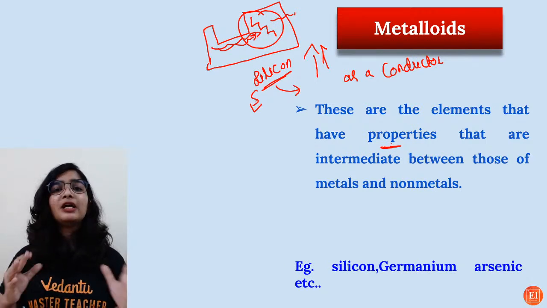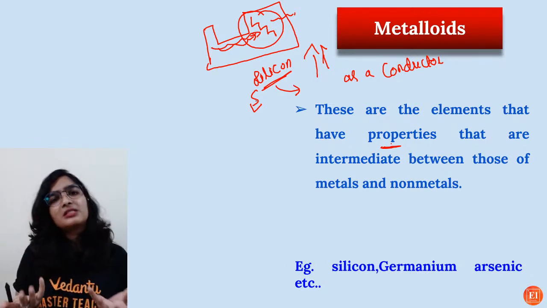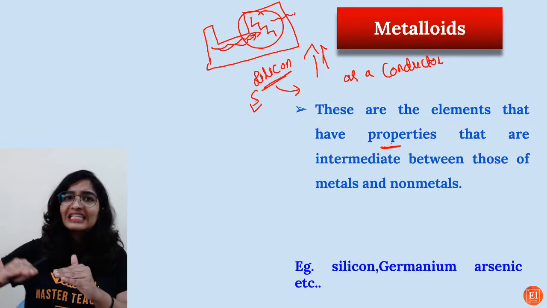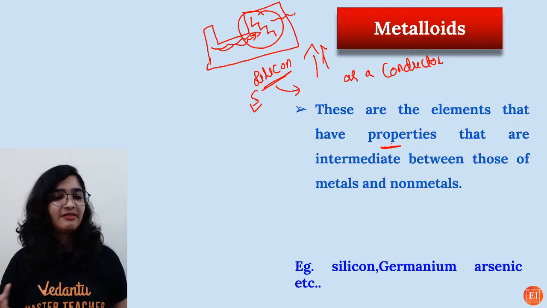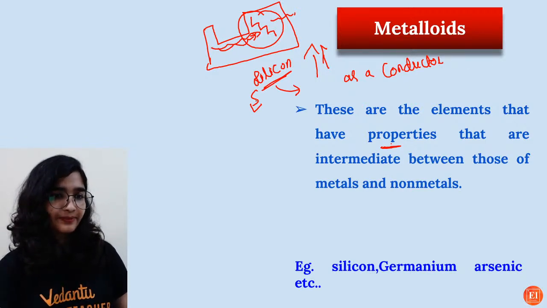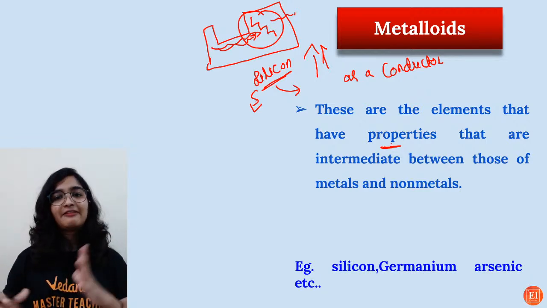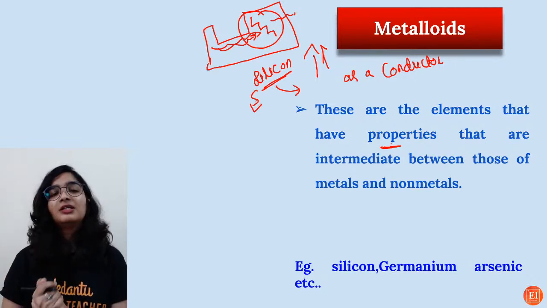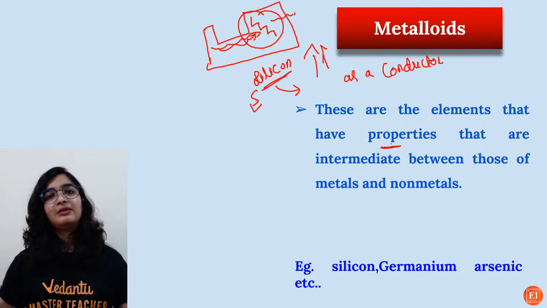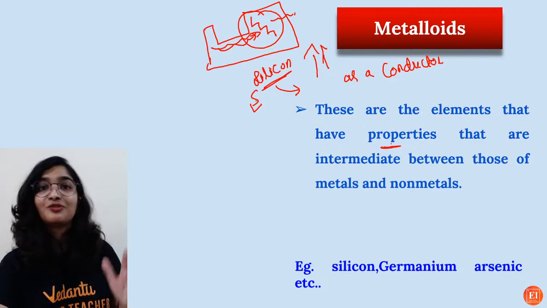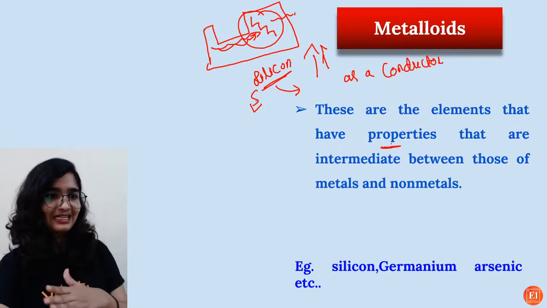Yes. It depends on the conditions. For example, silicon, as I told you, at room temperature, it's a very bad conductor. But as you increase the temperature, it starts behaving as a conductor. Yes? No, dear. It's not there. Because after this, we'll have a one-shot revision on other chapter, that is atoms and molecules, and then there will be a mentee battle between the two chapters. So for that you have to stay till the end.